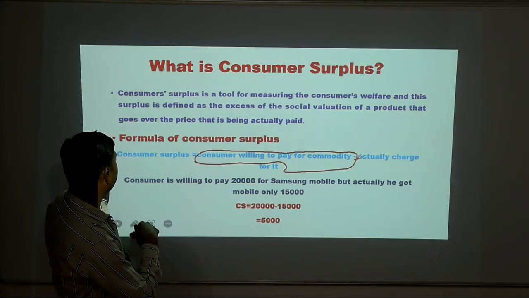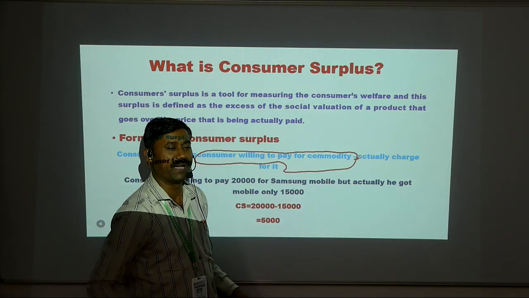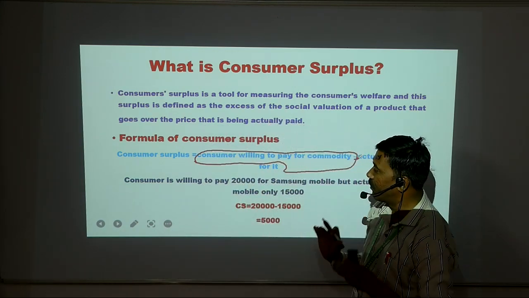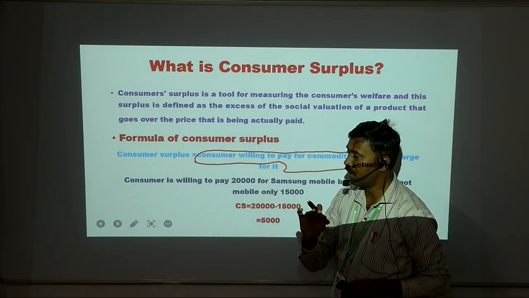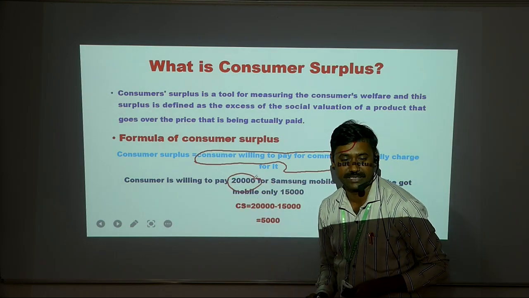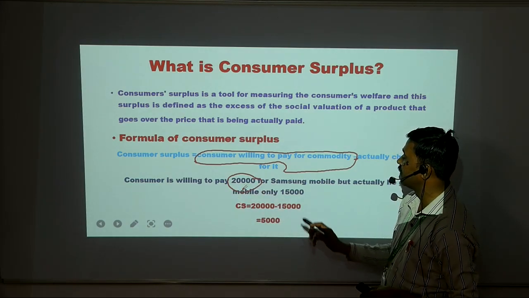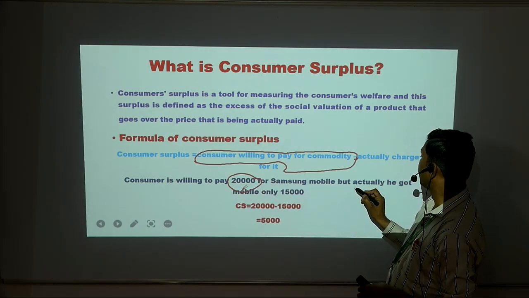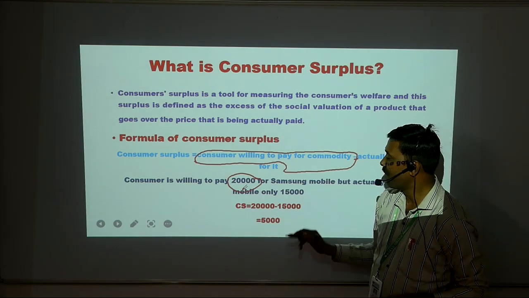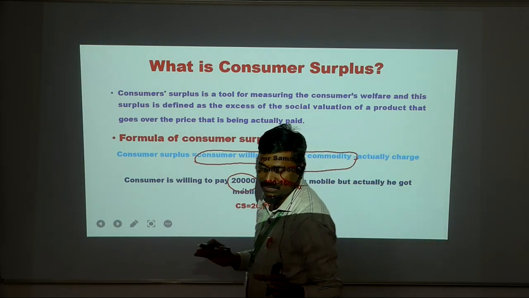For example, a consumer is willing to pay 20,000 rupees for a Samsung mobile. We go to the market to purchase a Samsung mobile and we are ready to pay 20,000 rupees, but actually we got the mobile for only 15,000 rupees. What is the consumer surplus?